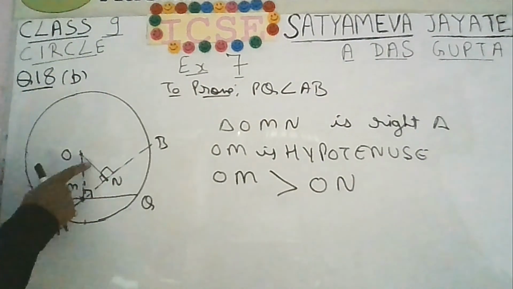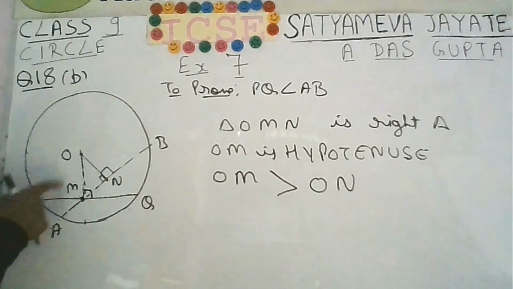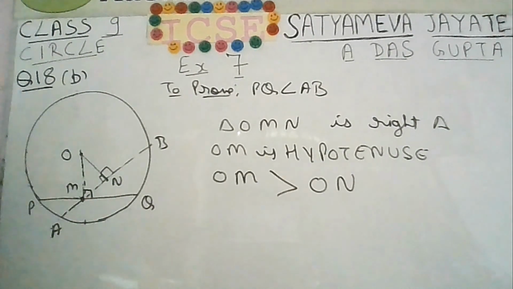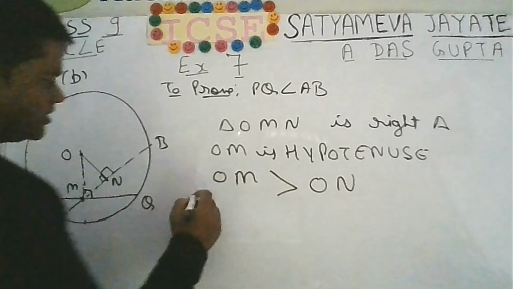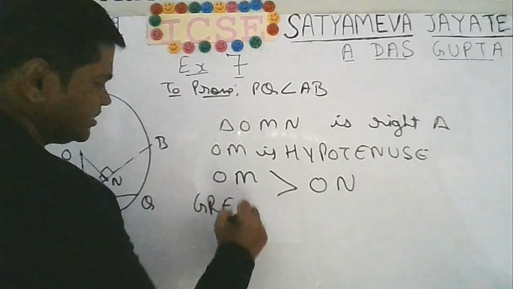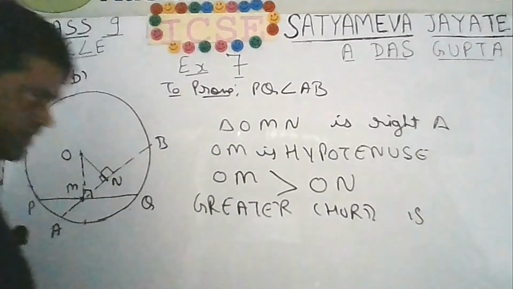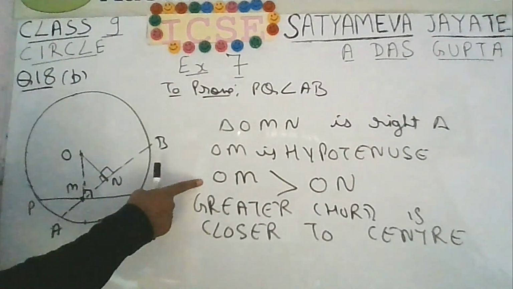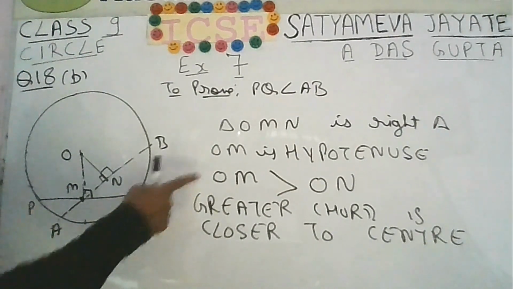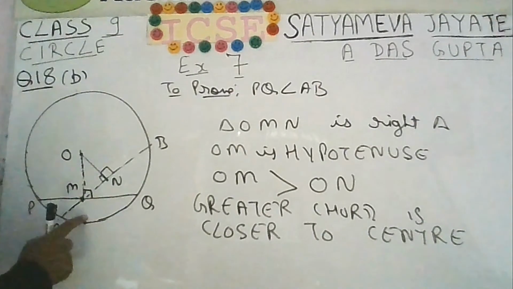Because I know that ON is the distance of AB from the center, and OM is the distance of PQ from the center. Just now we have studied that the larger chord, the bigger chord, is closer to the center.